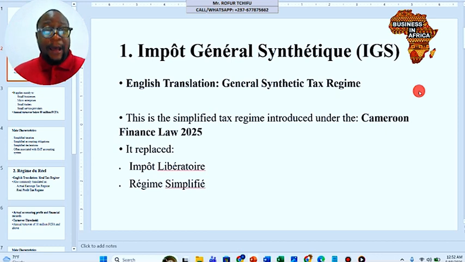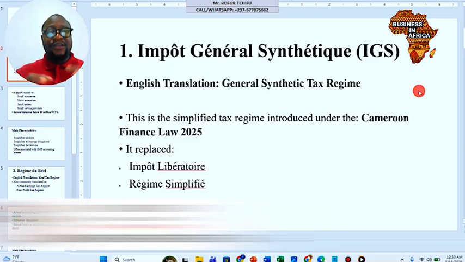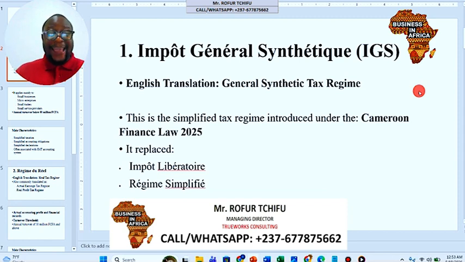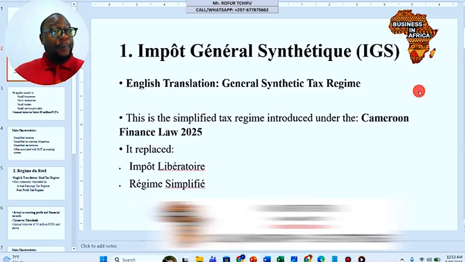Now, the first tax bracket or tax regime is called Impôt Général Synthétique, or IGS. That can be translated to English as General Synthetic Tax Regime. And as I said earlier, the Cameroon Finance Law 2025 introduced this tax bracket. It came to replace the Impôt Libératoire that we used to know and the Régime Simplifié. So it bundled all of this up into one tax bracket so that small and medium-sized companies can use this to operate in Cameroon.